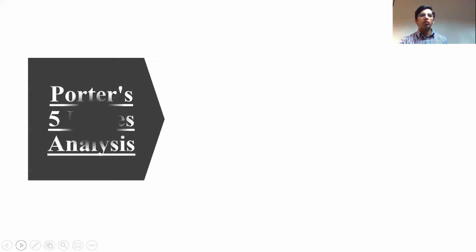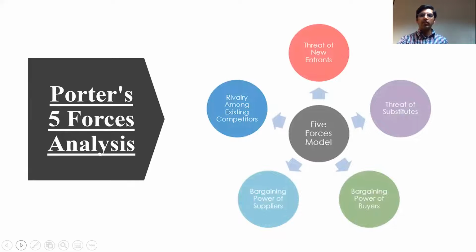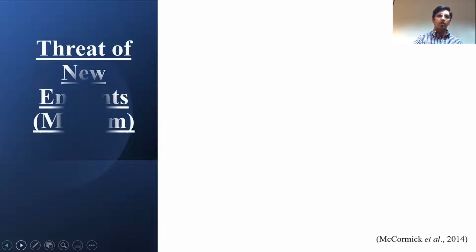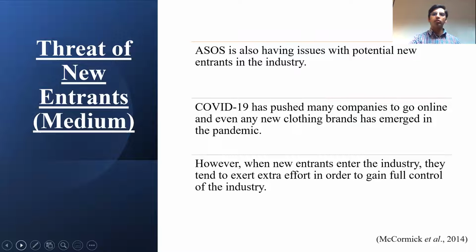Now, Porter's five forces analysis: threat of new entrants, threat of substitutes, bargaining power of buyers, bargaining power of suppliers, and rivalry among existing competitors. The threat of new entrants is at a medium pace. ASOS also has the issue of potential new entrants in the industry. COVID-19 has pushed many companies to go online, even causing new clothing brands to emerge in the pandemic, which means all businesses like ASOS have moved online so they can operate online.